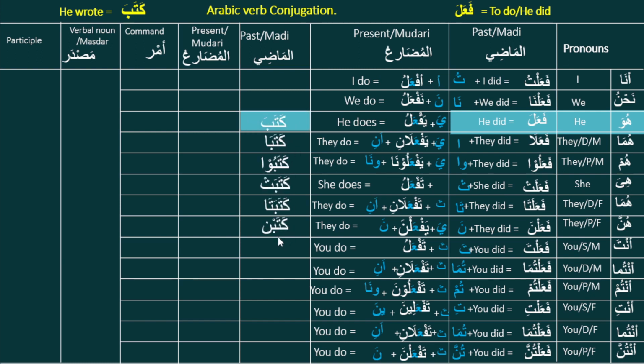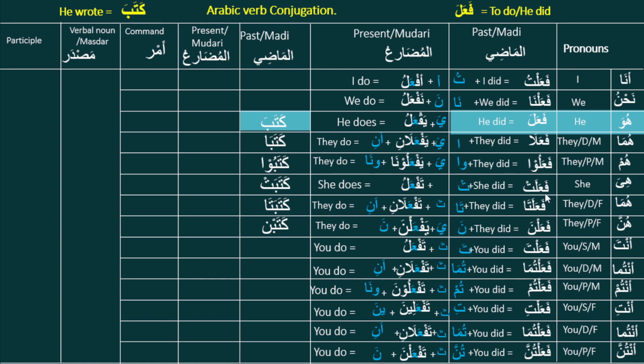this is the next 6 verbs for the third person, female or male. These 6 verbs in this formula are all the same, we just replace ka, ta and ba in the position of fa, ain and lam. Like fa'ala, fa'ala, fa'alu, and here is kataba, kataba, katabu.